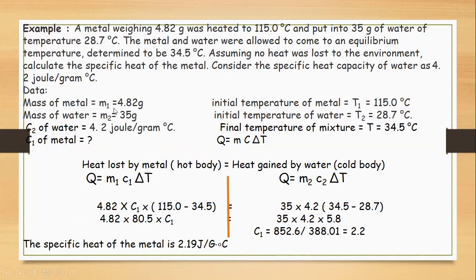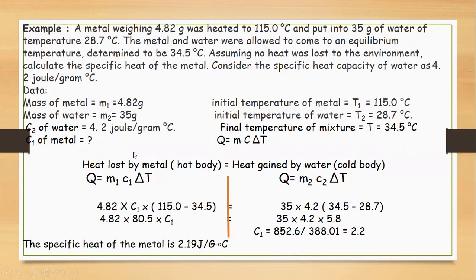So we are going to pick the data: mass of the metal, initial temperature of the metal, mass of the water, initial temperature of the water. After mixing both the water and the metal, we get the final temperature as 34.5, and the specific heat of water is given as 4.2 joules per gram degree Celsius.